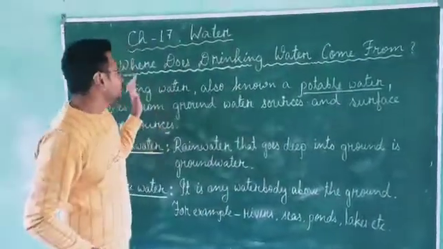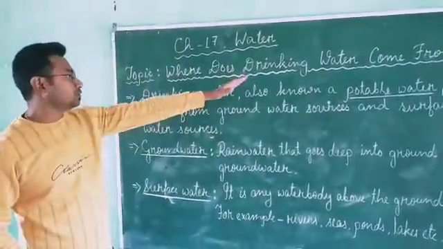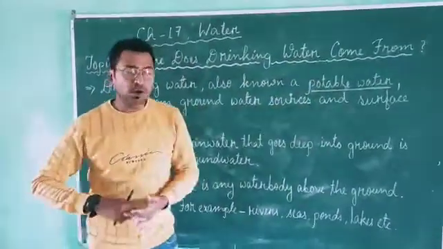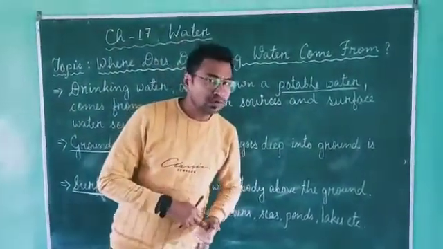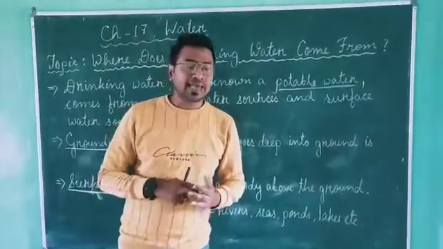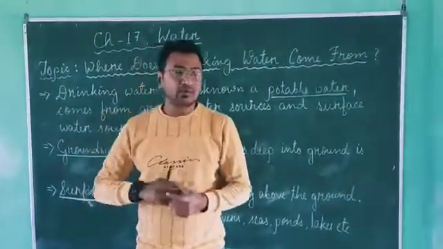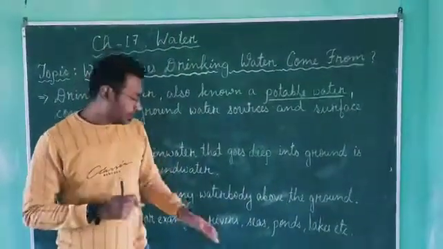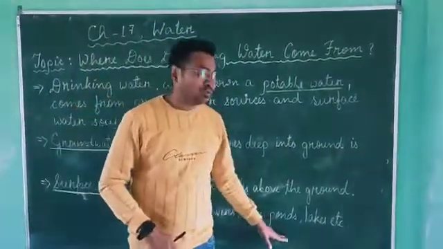Okay, so what is the answer to this question? Where does drinking water come from? Drinking water comes from groundwater and surface water. Groundwater, which you get from tube wells, etc. And the surface water, we get it from rivers, seas, ponds, lakes, etc.